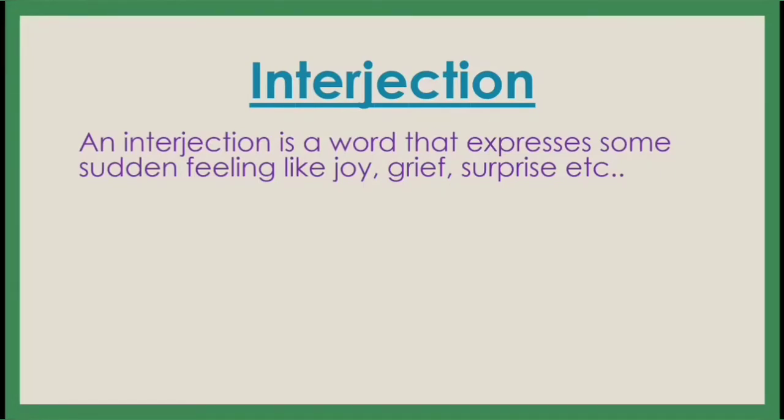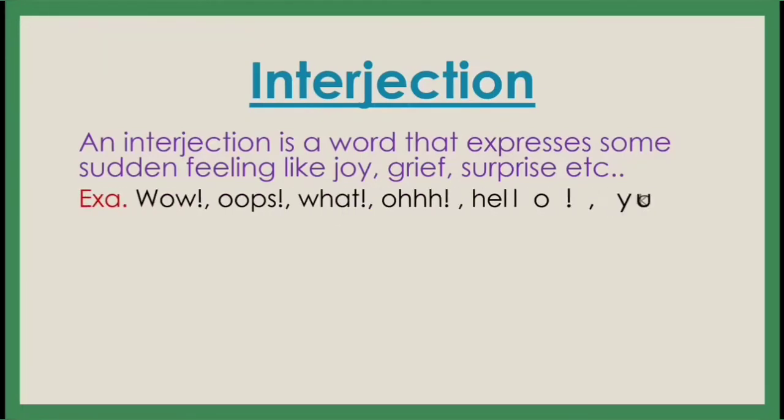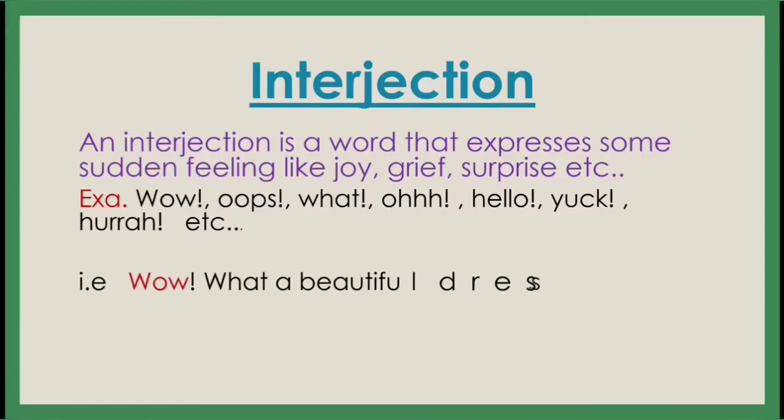So these are words, dear children, that we use to express our sudden feelings. For example, wow, oops, what, oh, hello, yak, hooray, etc. These are called interjections. What is called? Interjection.